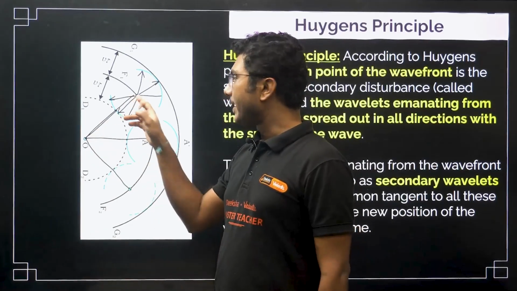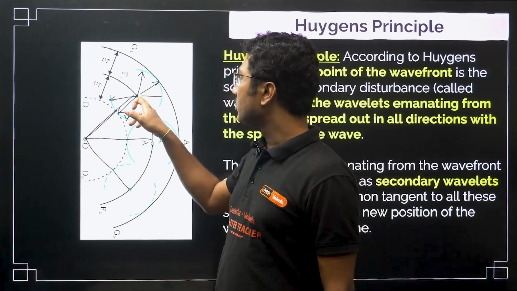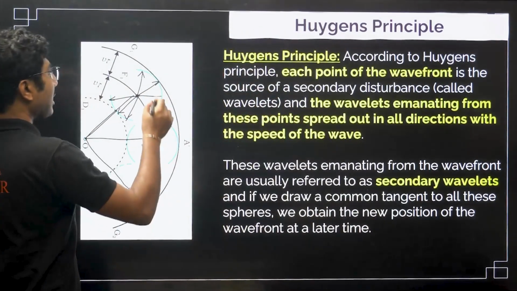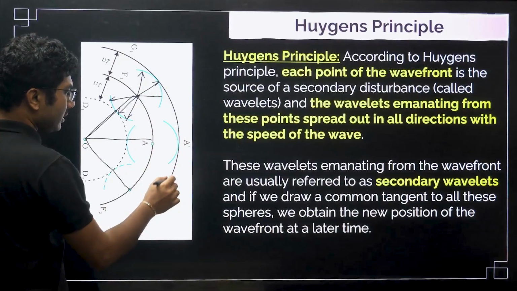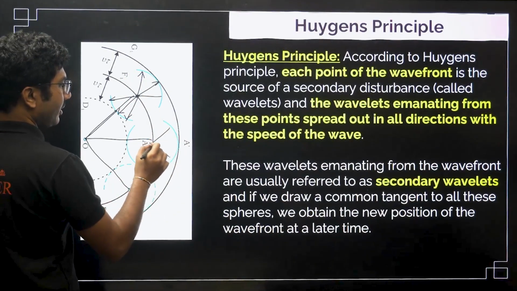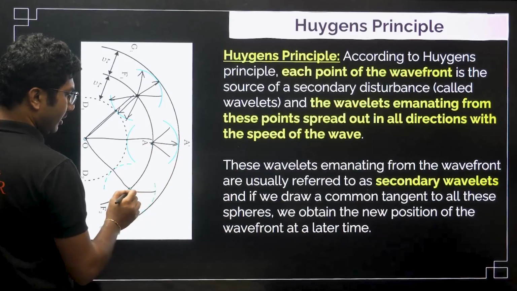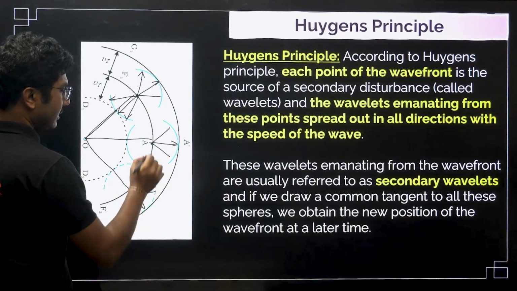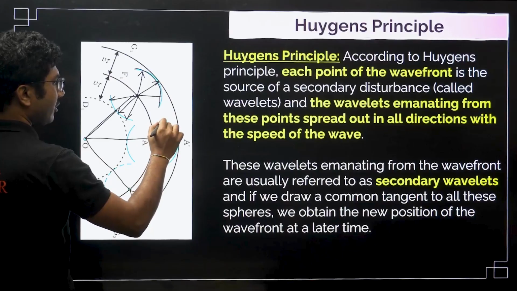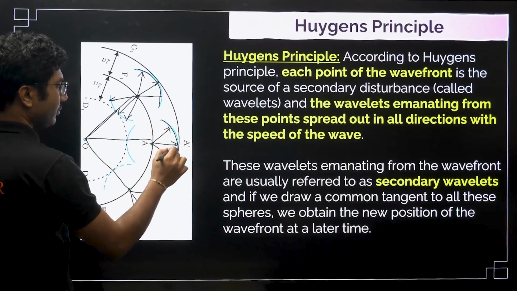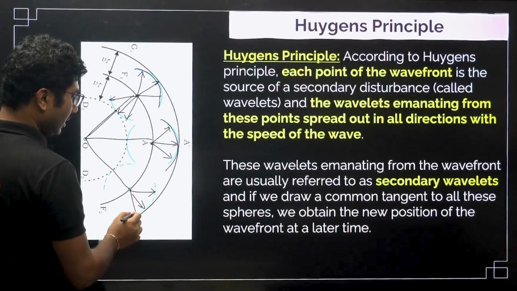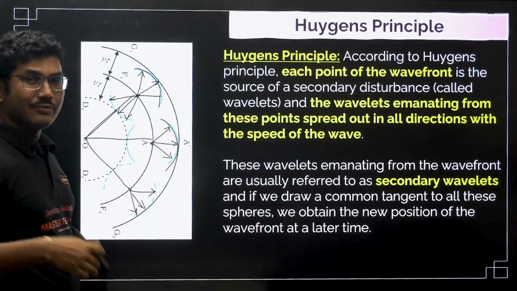This is a dependent source, but it will also emit light in all possible directions, and if you take the common tangent of all such wavefronts for each point, so this is a point, this is a point, this is a secondary wavefront. It is called a secondary wavefront because it is due to the secondary sources, which is why it is called secondary wavefronts or secondary wavelets.